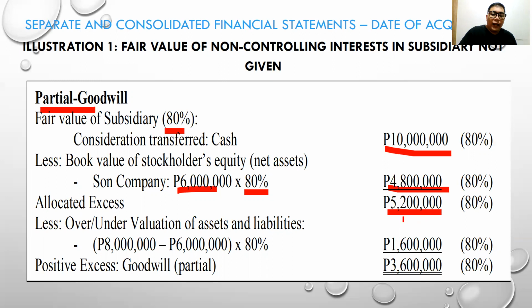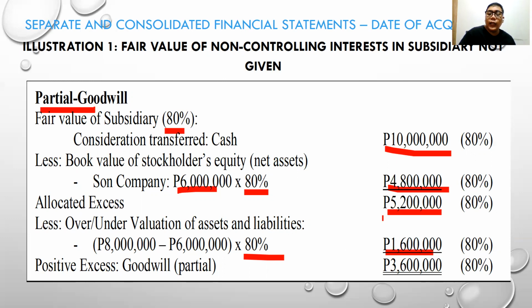Then we deduct the over or undervaluation: if it is an overvaluation, we subtract it, but if it is an undervaluation, we add it. There is a difference between the fair value and the book value of Sun Company of 2 million. So 8 million less the 6 million book value, multiplied by 80%, because Par Company bought 80%. The total is 1,600,000.